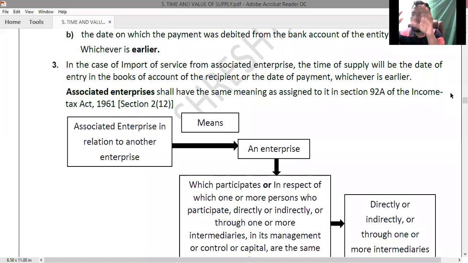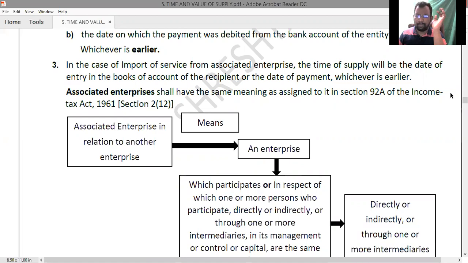Whenever you make the entry into your books of account, that will be your time of supply. If payment is made, then compare the date of entry in the books of account with the date of payment, whichever is earlier is the time of supply. When there is no payment, anyhow you will make an entry into your books of account. Suppose you have not made the payment, you will still pass an entry in the books saying you received services from the head office. The date on which you made an entry into your books of account, that will be your time of supply. Is that clear, everyone? Right.